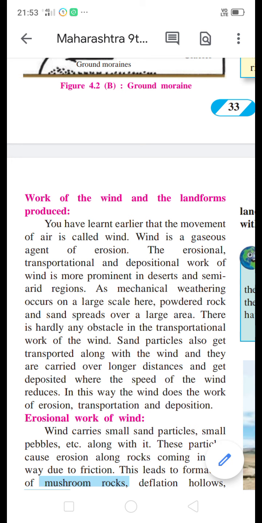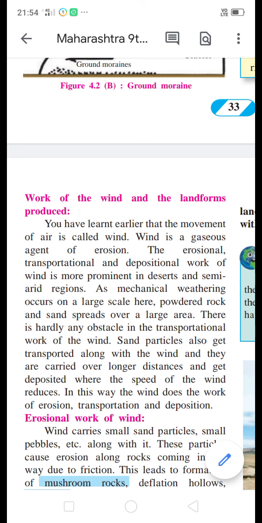When the wind is blowing at a great speed, some sand particles are transported, and when the wind speed is low, the sand particles accumulate. When the wind speed is reduced, the sand particles are deposited there. In this way, erosion, transportation and deposition work takes place.